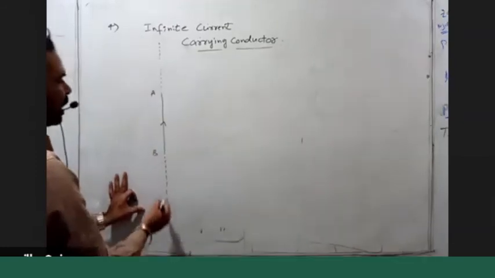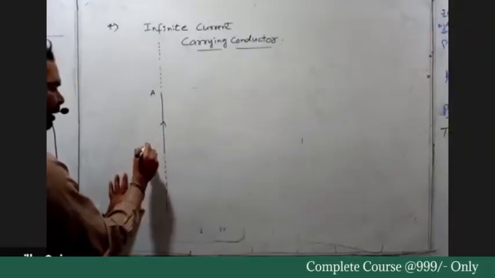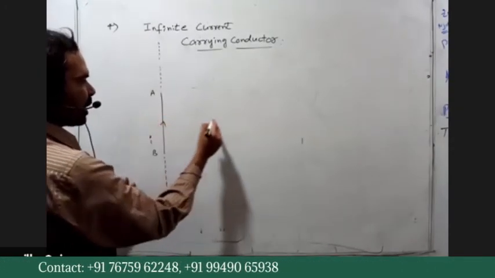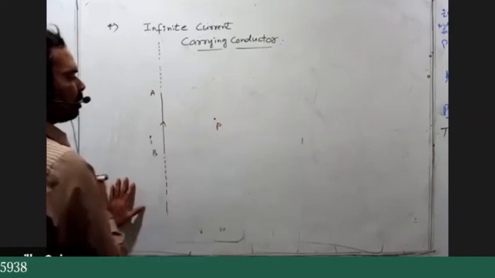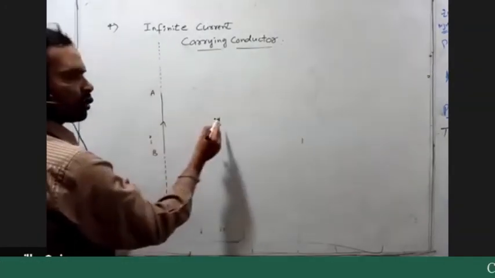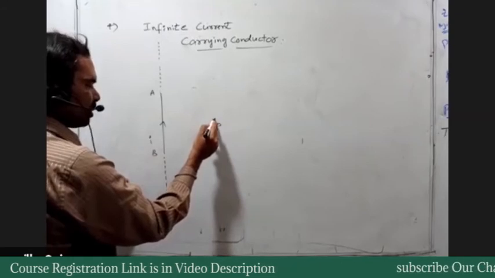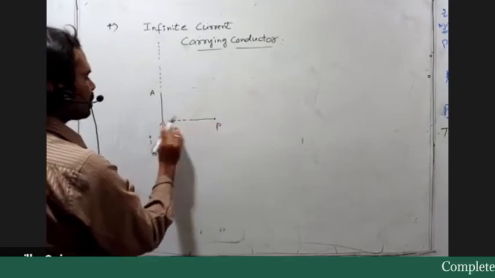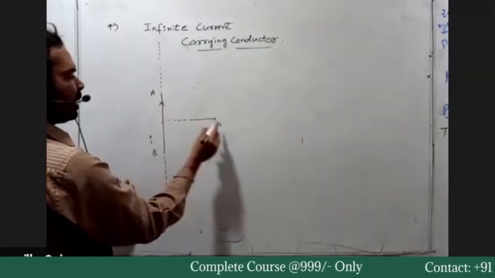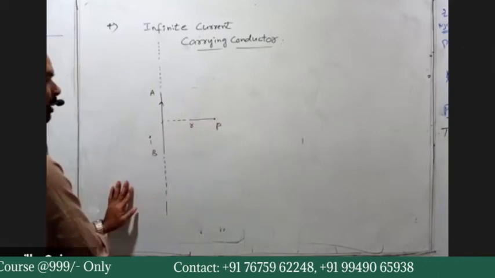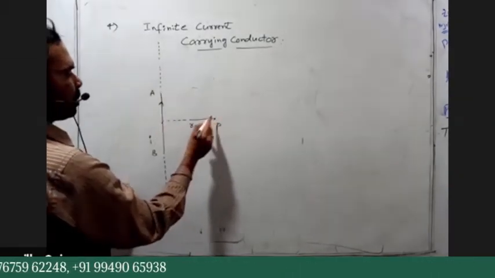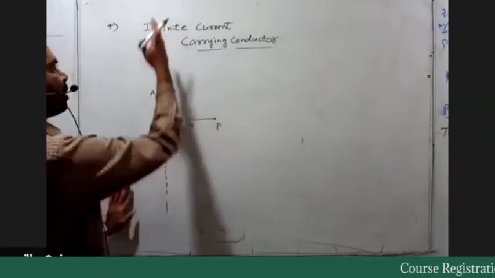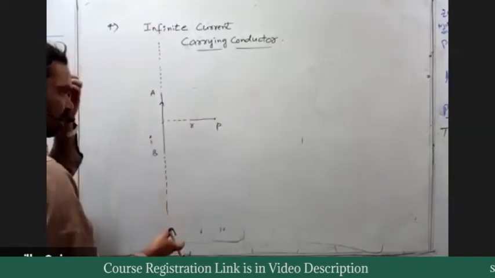Current I is carrying through this infinite conductor. Now, because of this infinite current carrying conductor, at one point you want to find the field induction. From that point to the conductor, you draw the perpendicular. Suppose this point is at perpendicular distance r. Now to find the field at the point P, you join this point to the upper end of the conductor and to the lower end of the conductor.